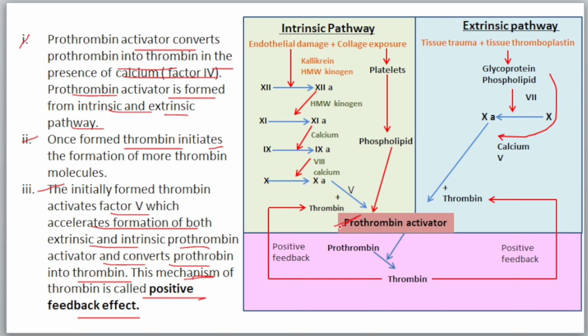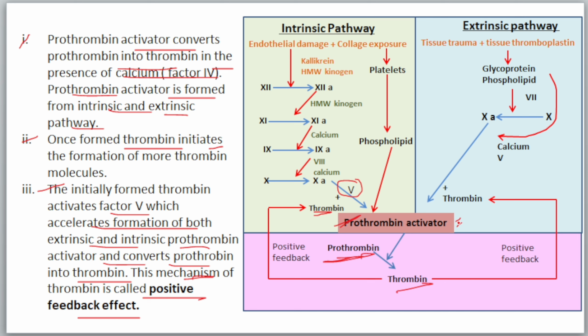So in this step, prothrombin activator helps to convert prothrombin into thrombin in the presence of the calcium, and this initially formed thrombin continuously activates the factor 5 because it helps to accelerate the formation of both intrinsic and extrinsic prothrombin activators.